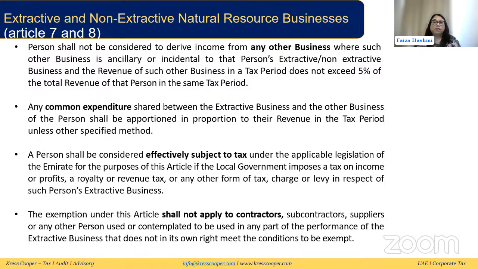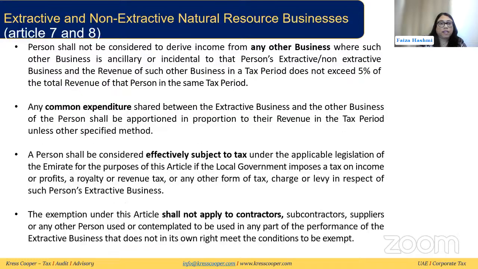They can be an exempt person if they are meeting those conditions in their own right, but not merely by being contracted from an extractive or non-extractive person. So these contractors and subcontractors will be treated separately in their own right.